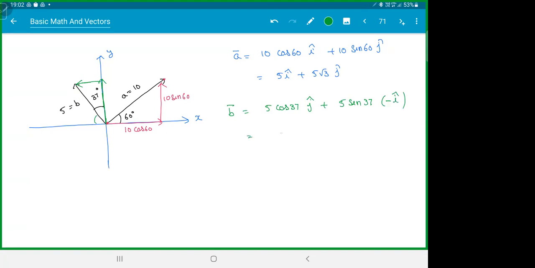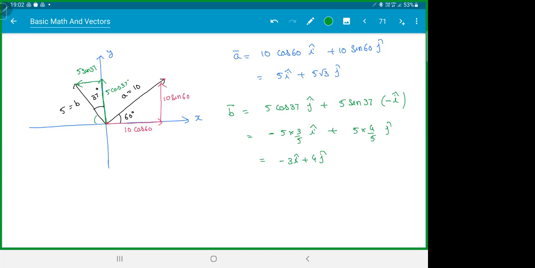So if I simplify this, this will be minus 5 sine 37, which is 3 by 5, i cap. I'm just shuffling it up. 5 cos 37 is 4 by 5, j cap. Minus 3 i cap plus 4 j cap. Is that making sense? This is 5 sin 37. This is 5 cos 37. Please ask me if you're confused.